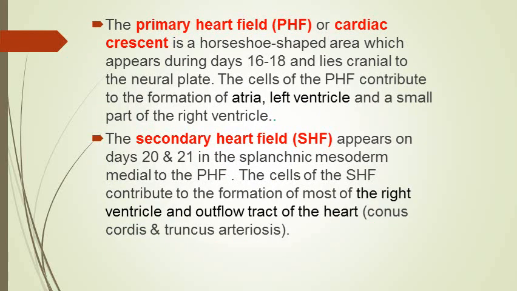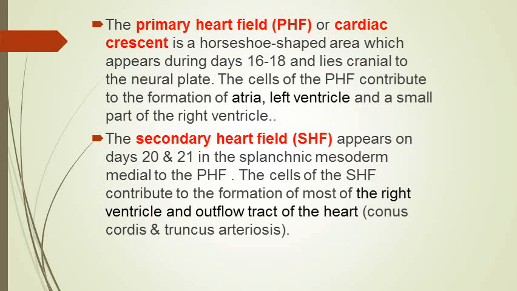So the primary heart field, which is also known as cardiac crescent, is formed first, and it is known as cardiac crescent because this is a crescent shaped structure or horseshoe shaped structure, or you can say U shaped structure having two limbs and a central part, and it appears from the 16th to 18th day of development. So in the third week, just cranial to the middle plate in the splanchnic mesoderm, and by this time the